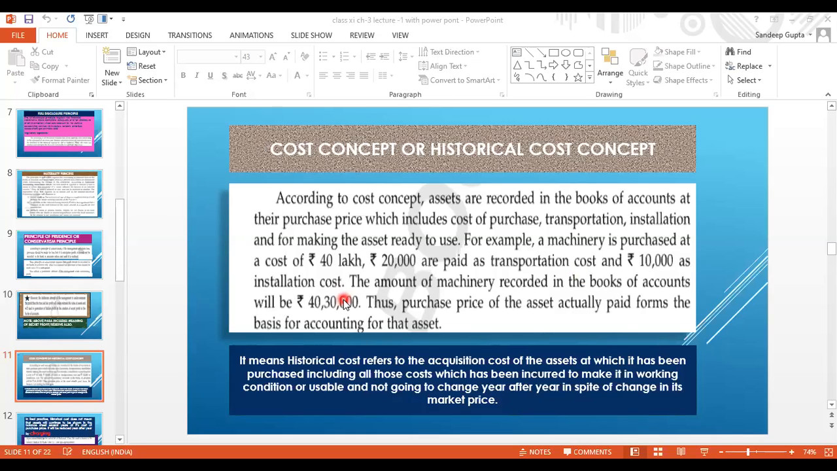The amount of machinery recorded in the books of accounts will be rupees 40 lakh 30,000. Thus, the purchase price of the asset actually paid forms the basis for accounting for that asset. So, purchase price is the base for accounting of that asset. Means 40 lakh plus 20,000 plus 10,000, total it is 40 lakh 30,000. Now it is clear what the cost concept means.